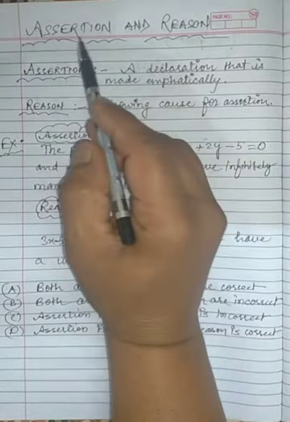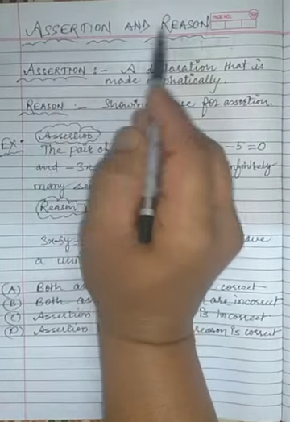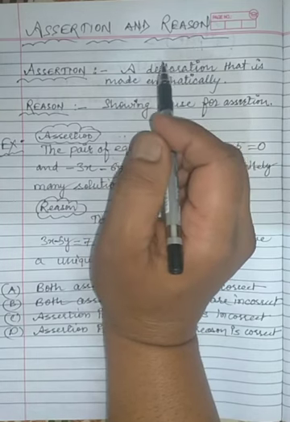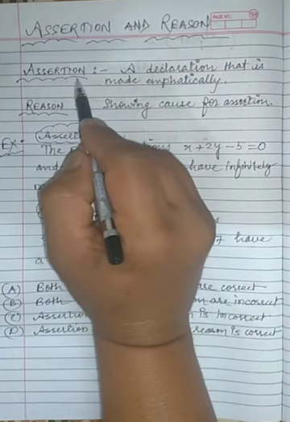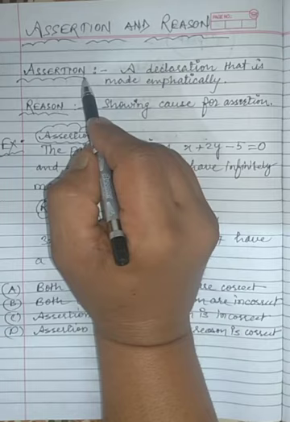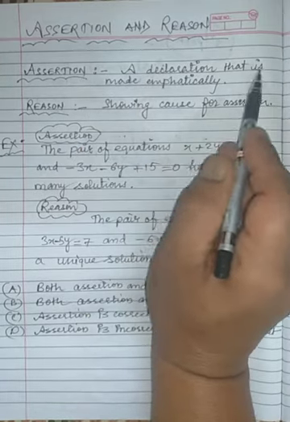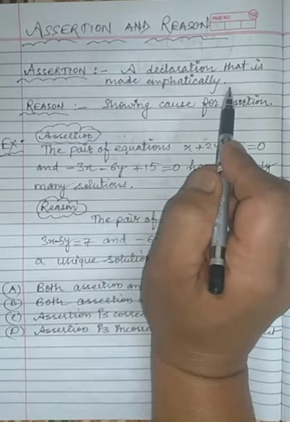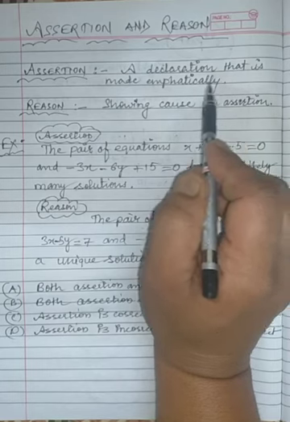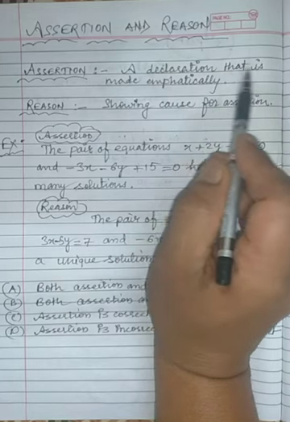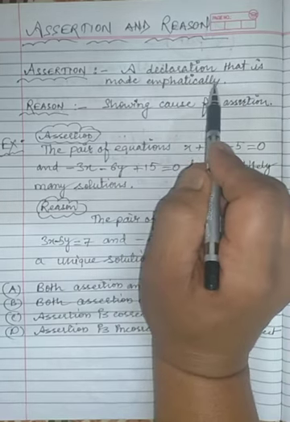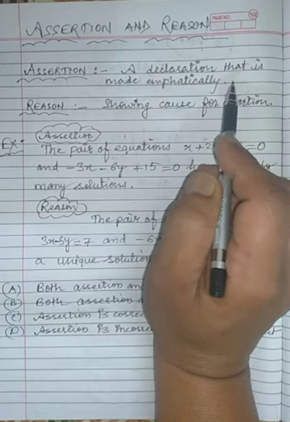In this video, we will see assertion and reason. The word assertion means a declaration that is made emphatically, in which proof is not necessary.